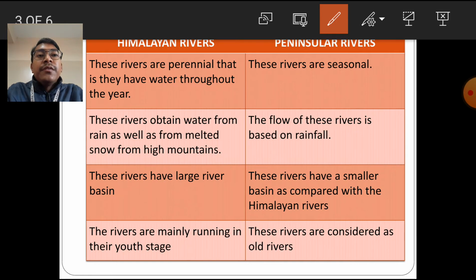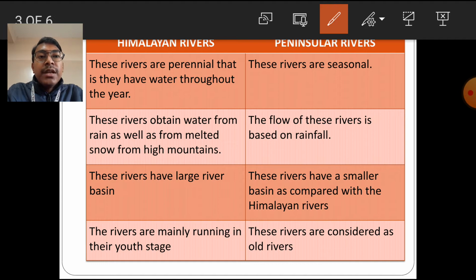Some examples of Himalayan rivers are the Indus, Ganga, Brahmaputra and others. These are examples of Himalayan rivers which have their origin in the Himalayas. And some of the peninsular rivers are the Narmada, Tapi, Krishna, Kaveri, Godavari and others.